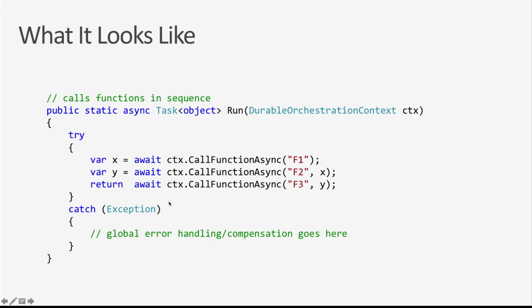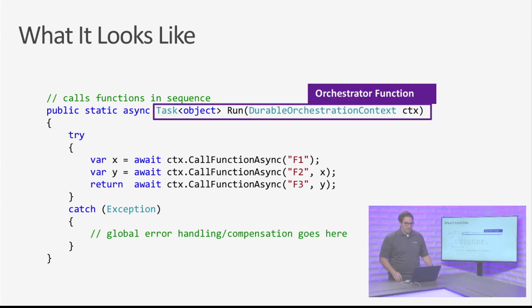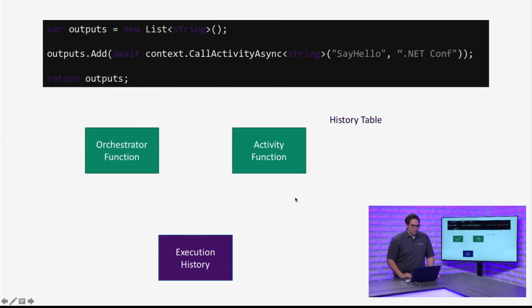So here in a very logical way, in .NET, I've described this chaining and passing data between different functions. And what's nice here, I mentioned this before, I have familiar concepts like a try-catch block, so that I can catch if exceptions happen and decide, what do I want to do? Where did the exception occur? What was the type of exception, to have some resiliency in this as well. Mapping it back to the components, this trigger is our orchestrator function. It's saying this is a durable orchestration context type, and it will have the context of the orchestration. I'm going to be calling my 3 activity functions, and finally returning those back.